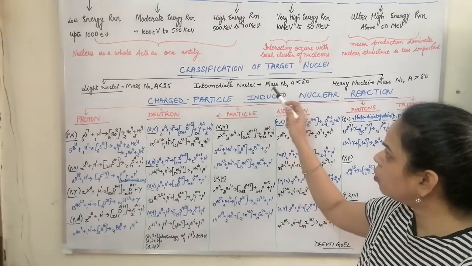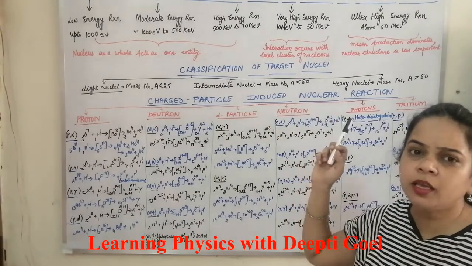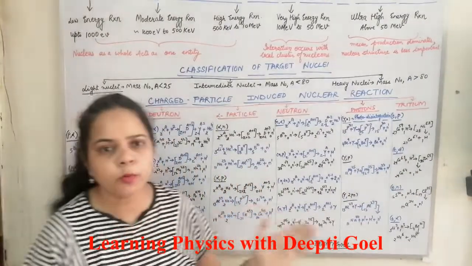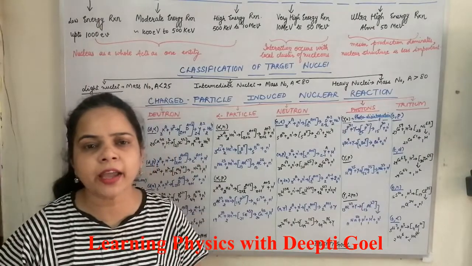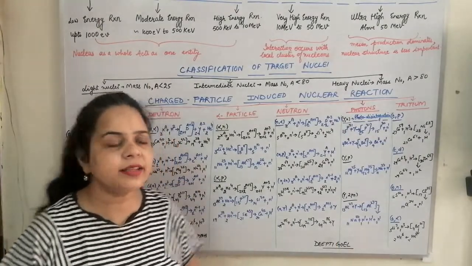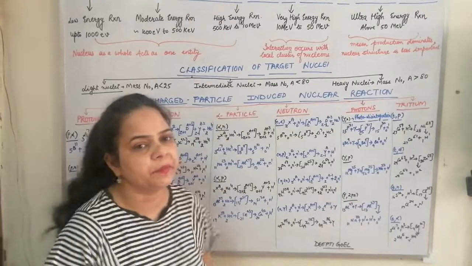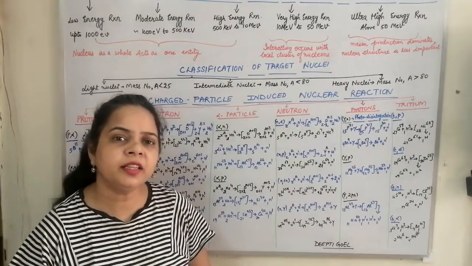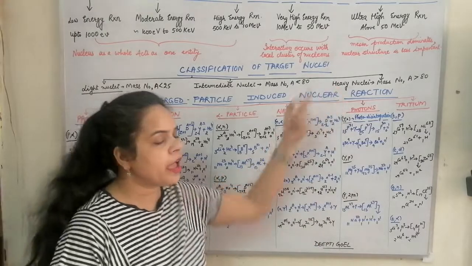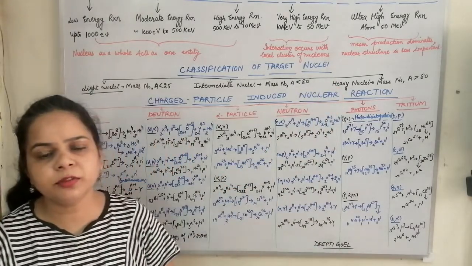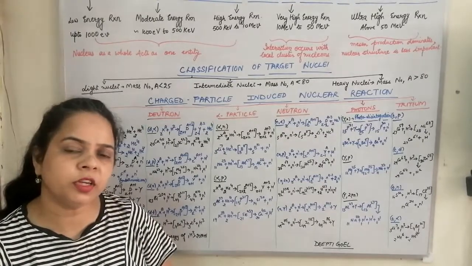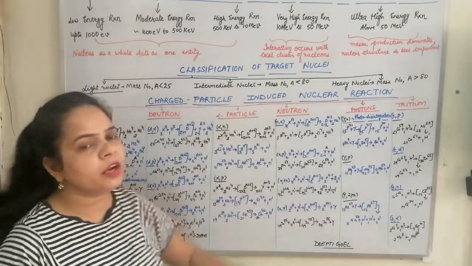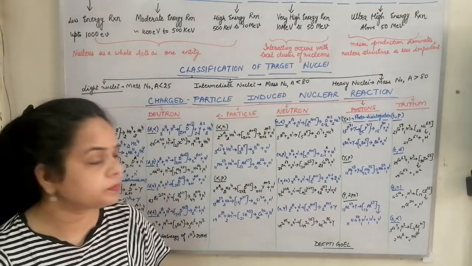The intermediate nuclei have mass numbers from 25 to 80. And the nuclei having a mass number greater than 80 are regarded as heavy nuclei. So this is the basis of classification of target nuclei as lighter, intermediate or heavy.